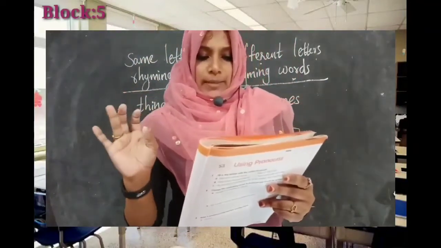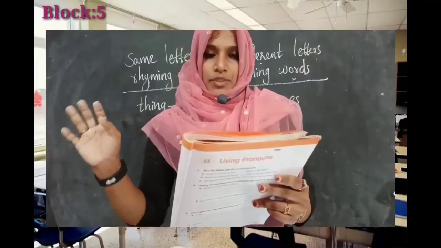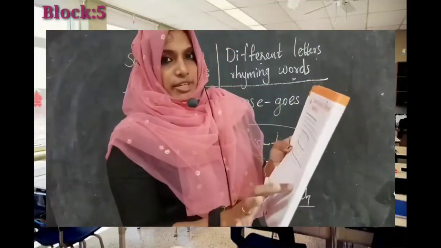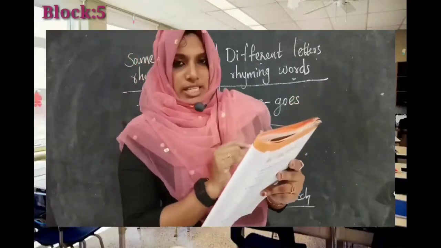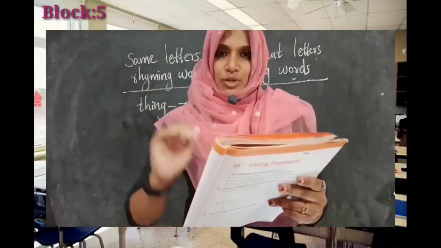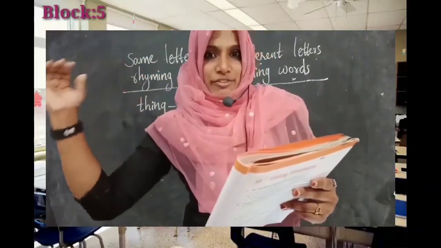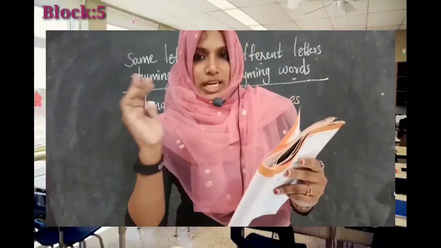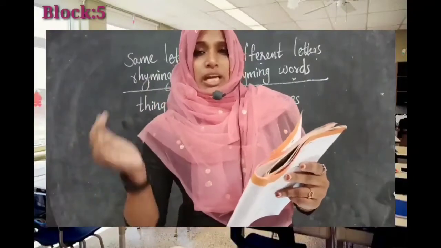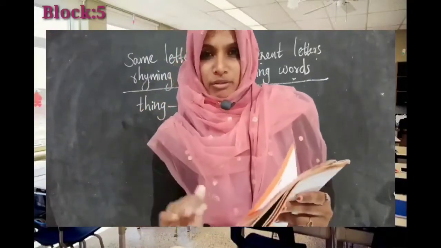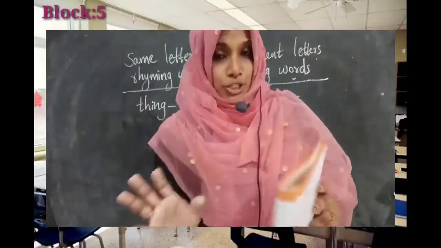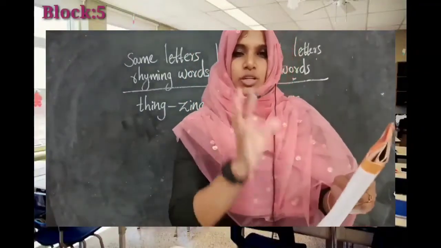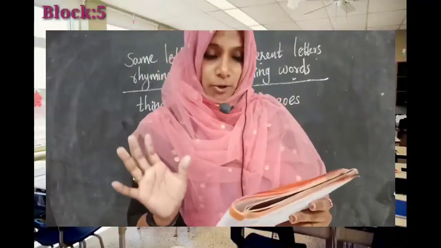Then 2A, circle the words that rhyme with shoe. So here some words are given inside the box. So you have to circle the words which match with the word shoe. You have to find out the rhyming pair of the word shoe. Here, no need to bother about the spelling. You have to find this out based upon their sound only.